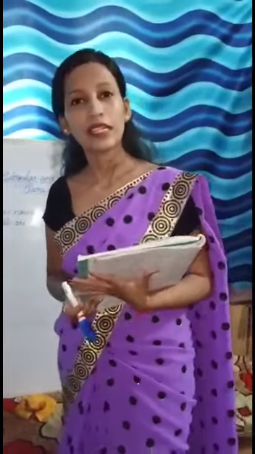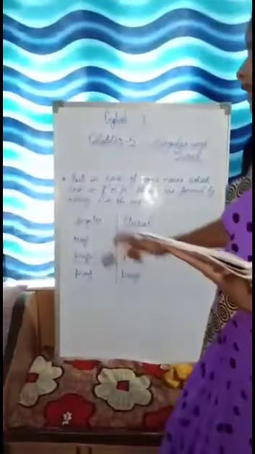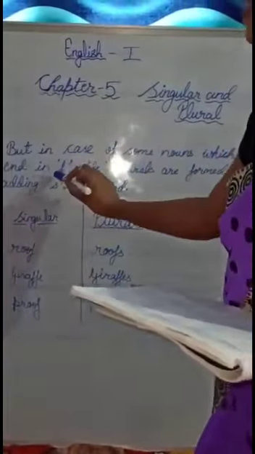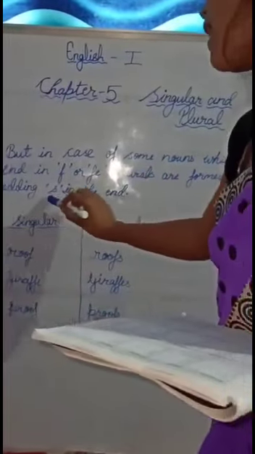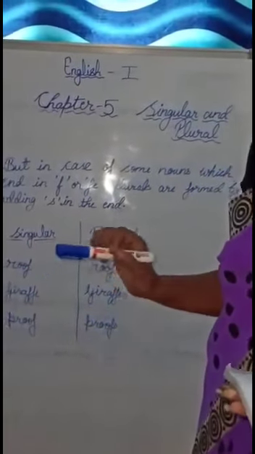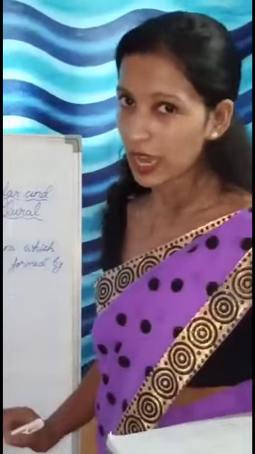So now we'll discuss the next rule for singular and plural. In the case of some nouns which end in F or FE, plurals are formed by adding S at the end. So this is an exception. Not in all F or FE ending nouns will we add VES, but there are some nouns in which F is there at the end or FE is there at the end.